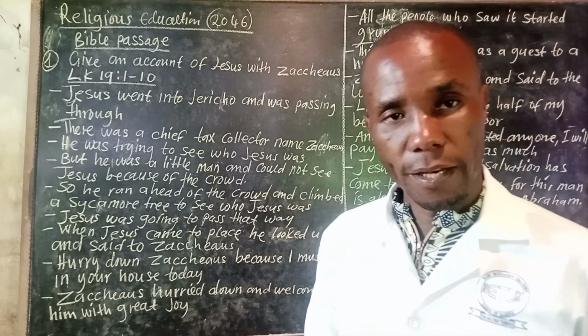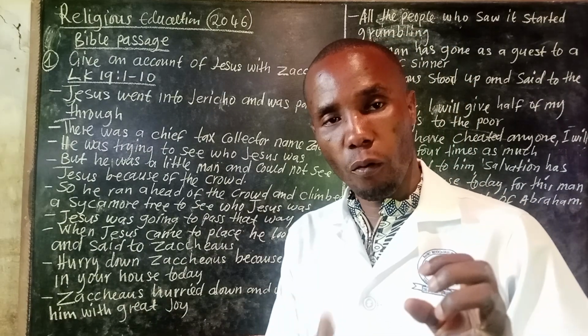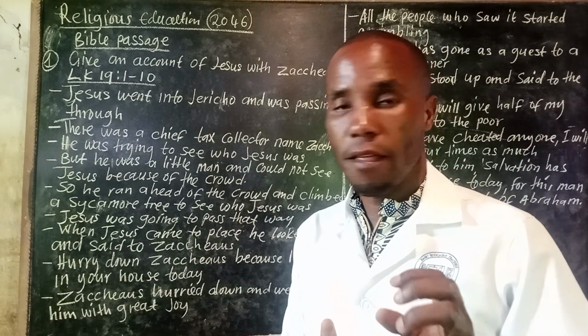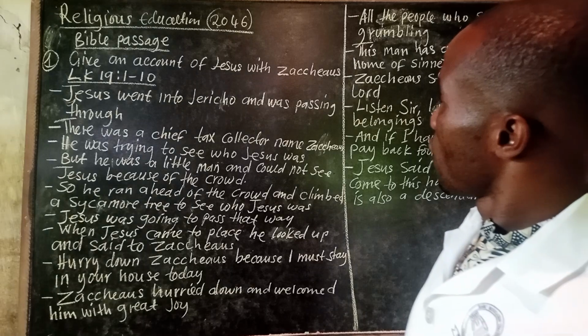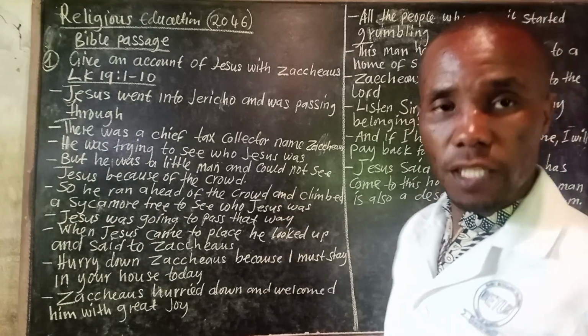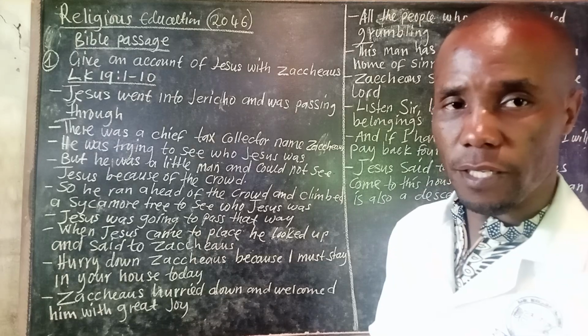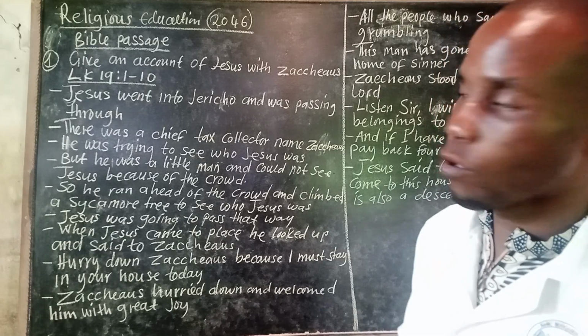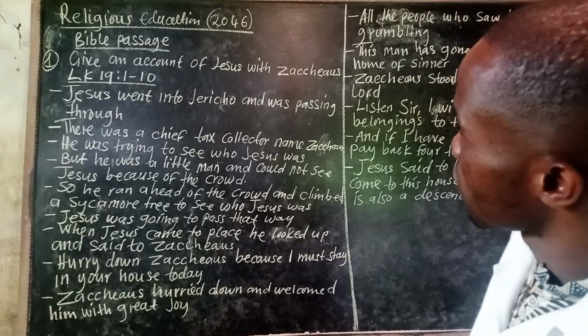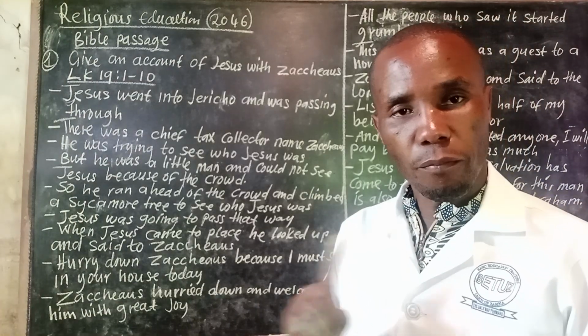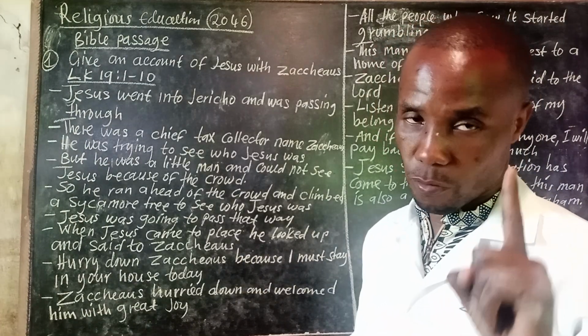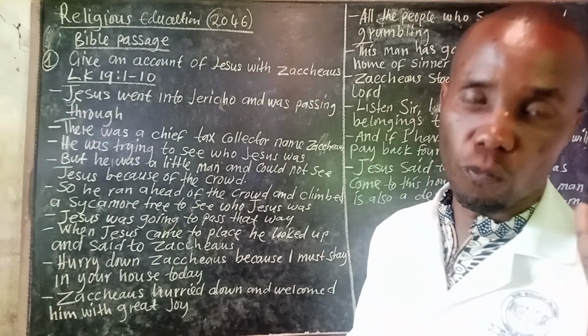Okay, now for you to acquire that 5 marks, you must see to it that you come up with 10 points. Why have I said so? It's because 1 point is half a mark. 2 points, 1 mark.